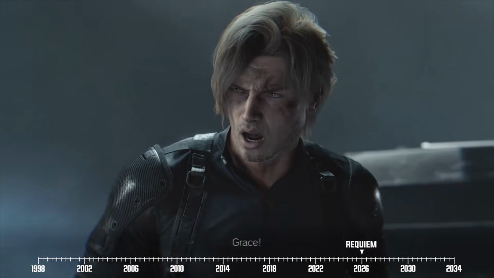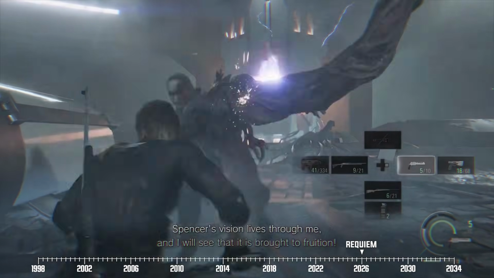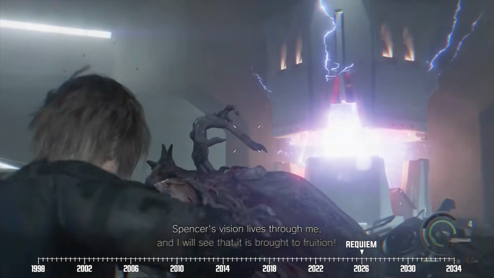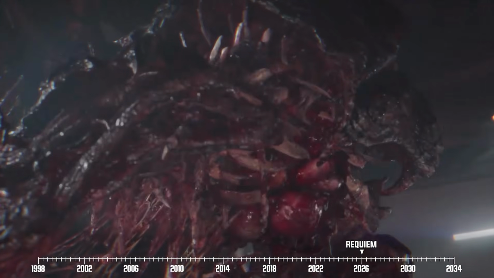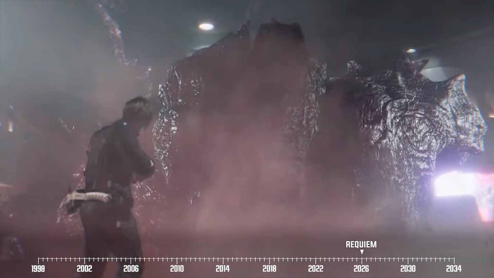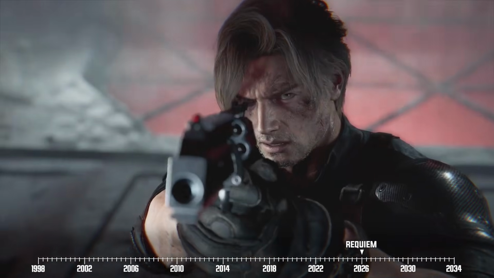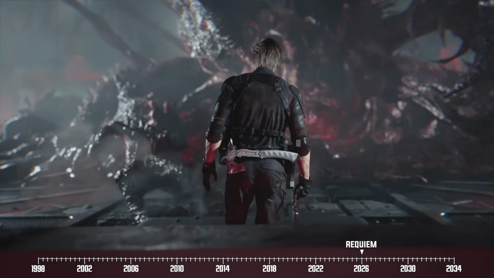Grace and Leon get separated for a bit, with our hero facing off against Gideon one last time in a classic Resident Evil final fight. As a side note, we find out that Gideon was actually infected with the newly modified NE gamma parasite, which pretty much means he's a version of Nemesis. Regardless, Leon wins in the end.